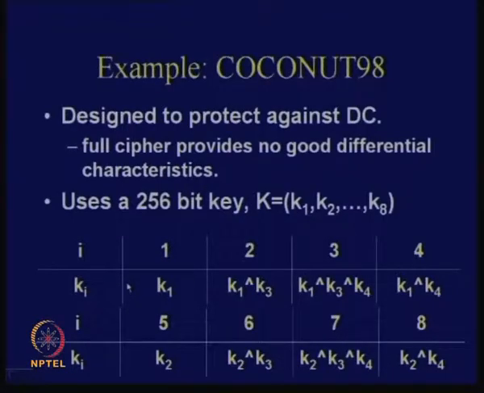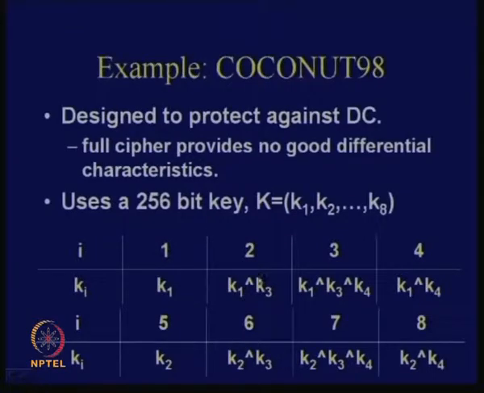You know that for each Feistel layer there are 4 rounds. So there are 4 rounds at the beginning and 4 rounds at the end. So how many round keys do I require? I require 8 round keys. This is a very simple key scheduling algorithm which says how you are generating those 8 round keys. The 256-bit key you can decompose into 8 components, each of size 32 bits. So you take K1 of 32 bits, and that gives you your first round key.